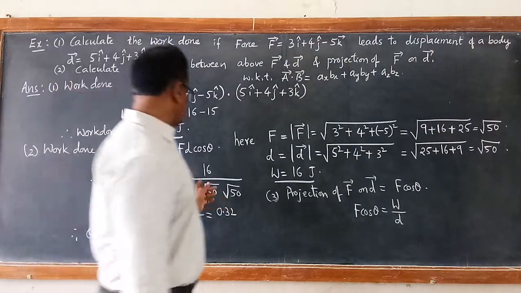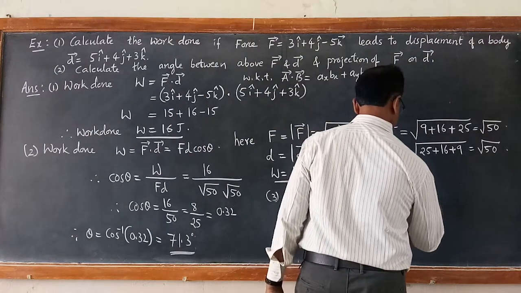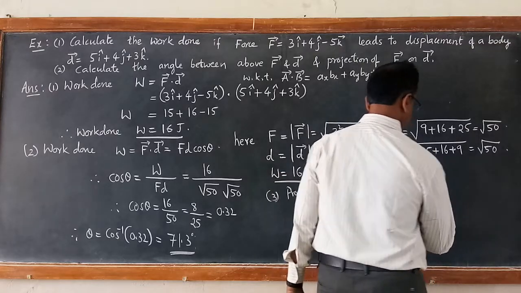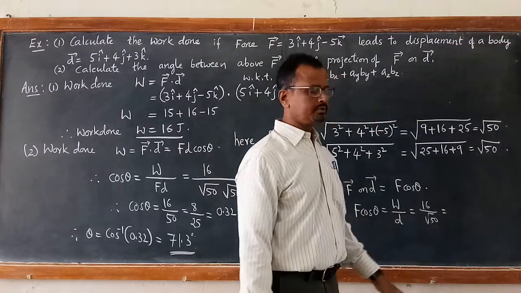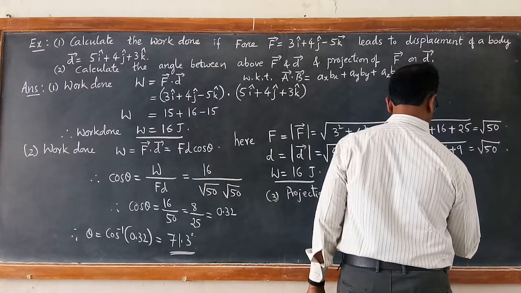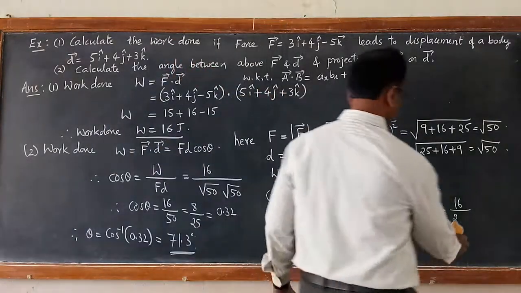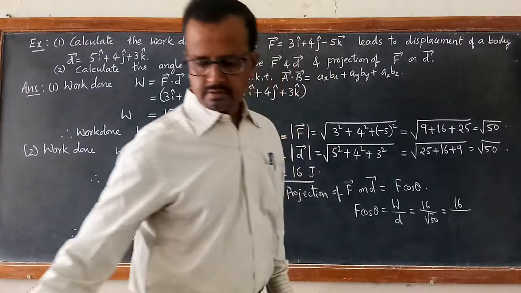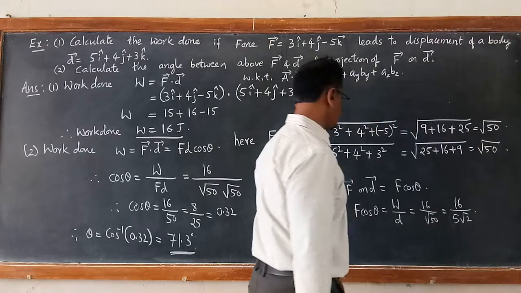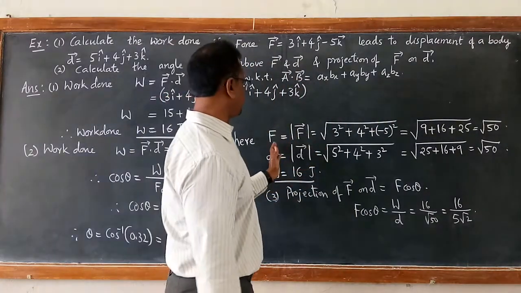Or either you take the right hand side, 16 by root 50. If you take out 25 into 2, then it becomes 16 by 5 root 2. 25 into 2 becomes 5 root 2. This becomes F cos theta. Or directly, we know already what F is.